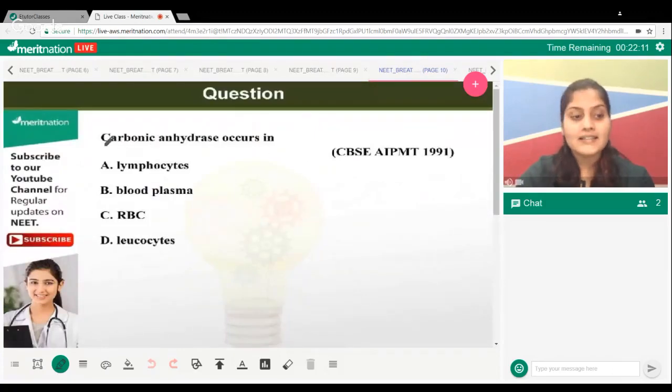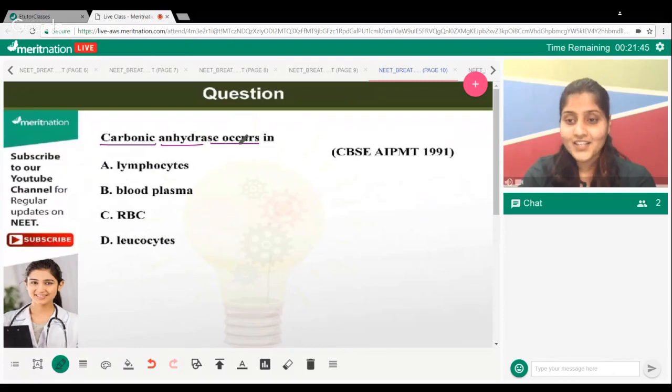And this is the enzyme I was talking about lately. Carbonic anhydrase occurs in. Where do you find this enzyme? First of all, you'll tell me where you find it, and then we'll discuss what it does. You have it in lymphocytes, blood plasma, RBCs, leukocytes. Where exactly is it present?